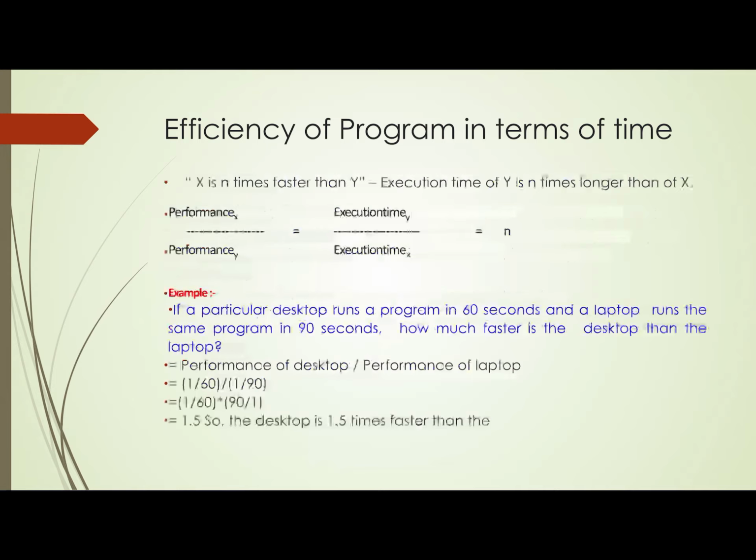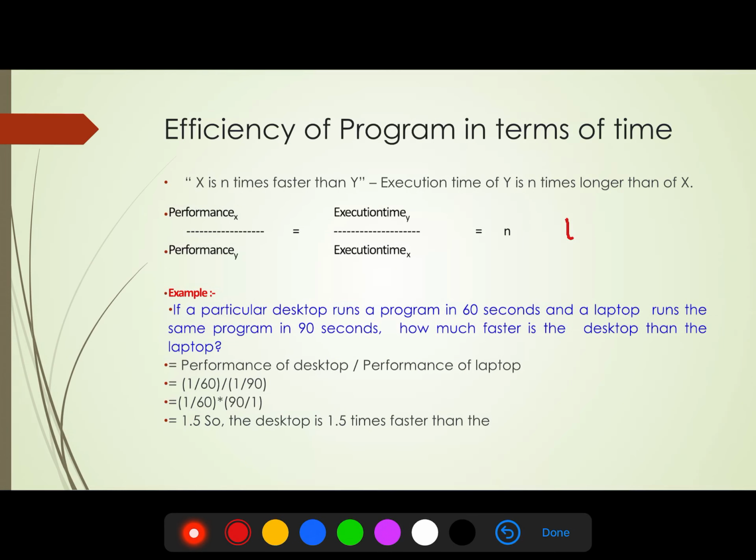So 1 upon execution time of desktop equals 1 upon 60, and laptop equals 1 upon 90, and 1 upon 60 divided by 1 upon 90 equals 1 upon 60 into 90 upon 1, and while calculating 90 upon 60, the result will be 1.5. So X is n times faster than Y, meaning the execution time of Y is n times longer than that of X.